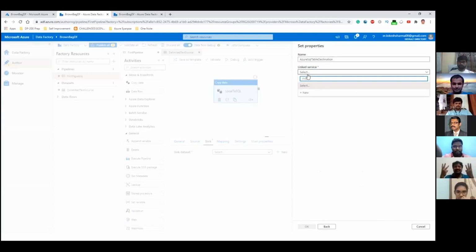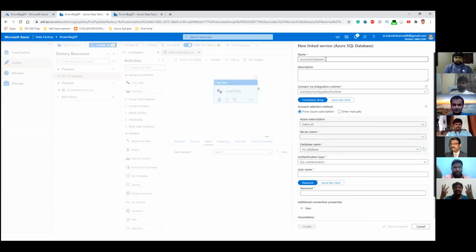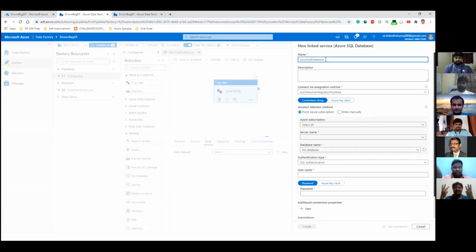And again, it's asking for the linked service. We'll create a new linked service and just give it a suffix or prefix, as linked service. So here comes the option of integration runtime.